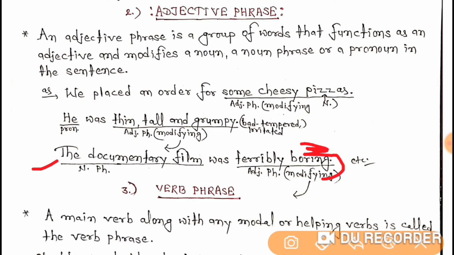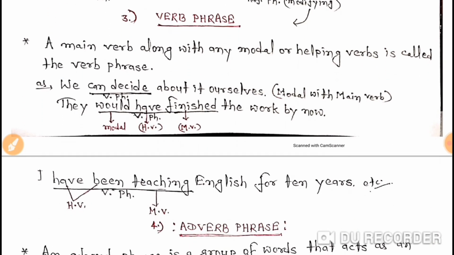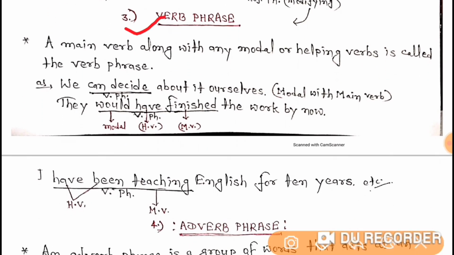Clear? Modifying the noun phrase, the documentary film. I hope you have got adjective phrase. Now let's understand the third one, that is verb phrase.